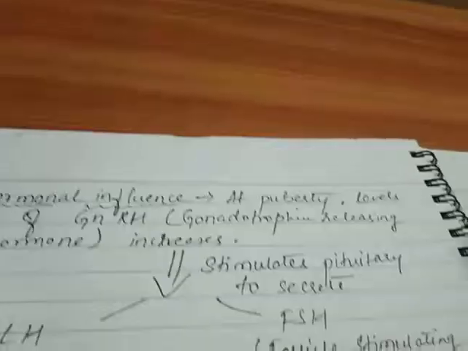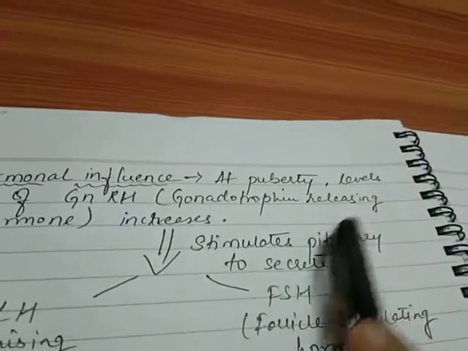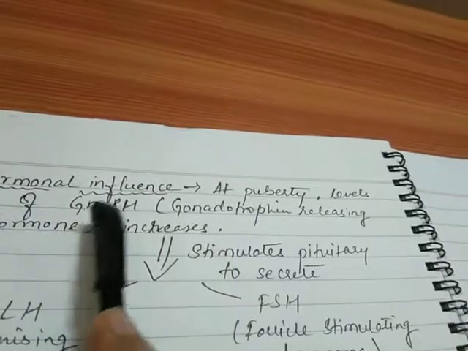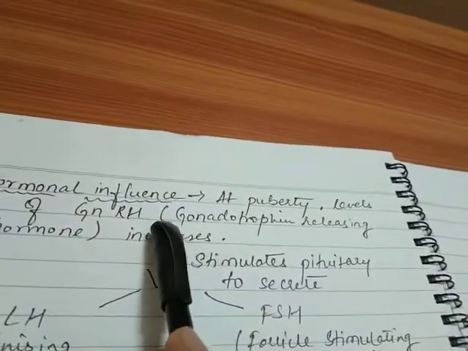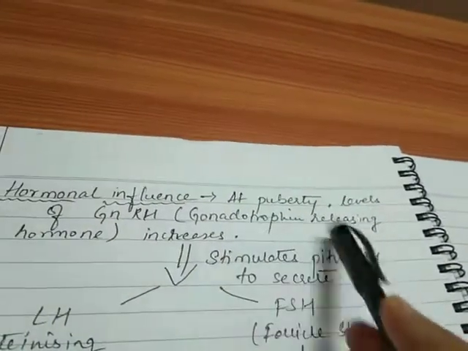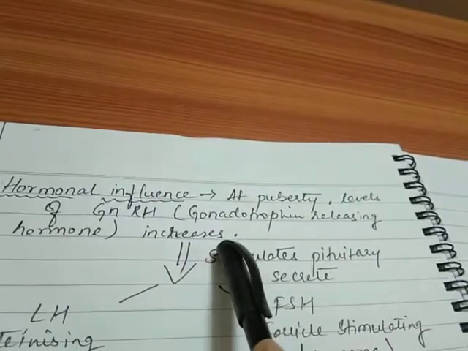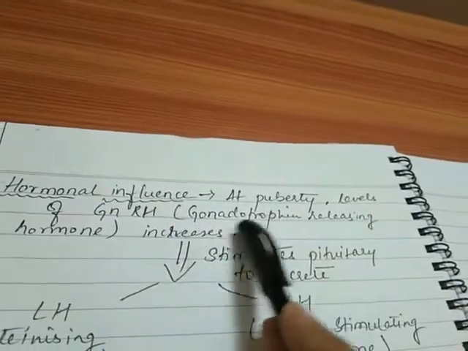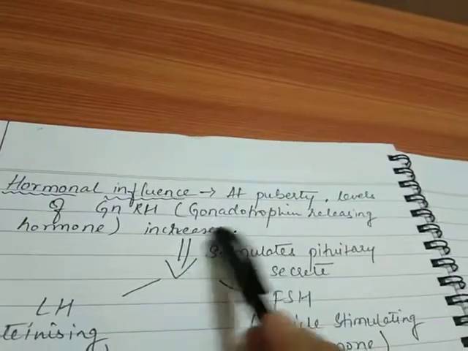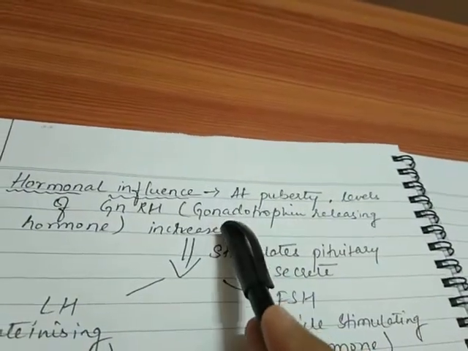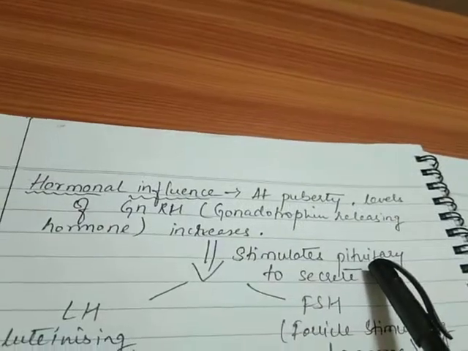During puberty, the level of one hormone, known as GnRH, that is gonadotrophin releasing hormone, increases. This increased level of gonadotrophin releasing hormone in males stimulates the pituitary gland.